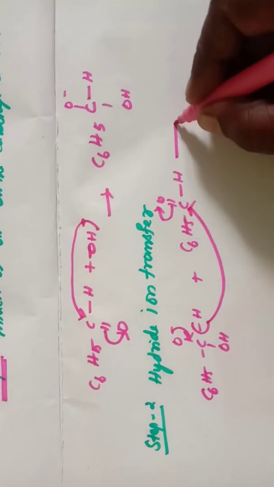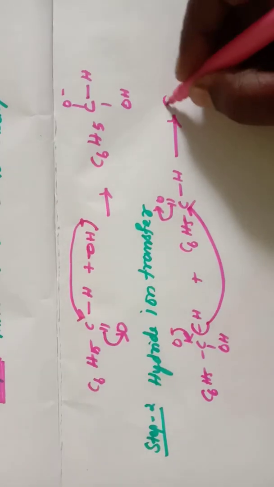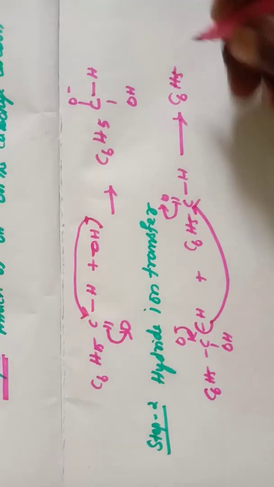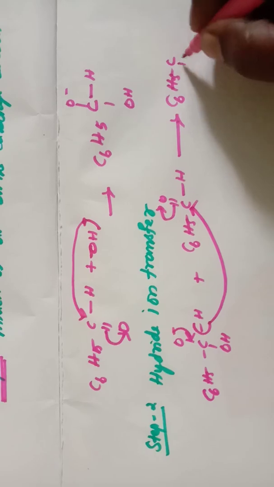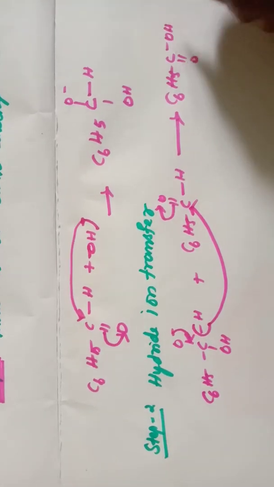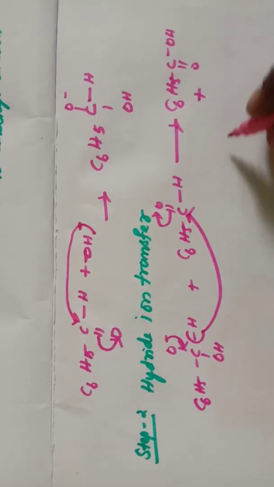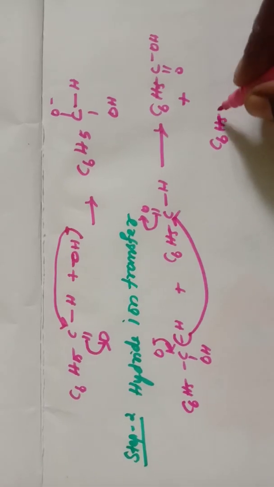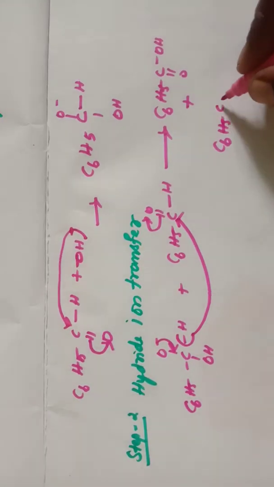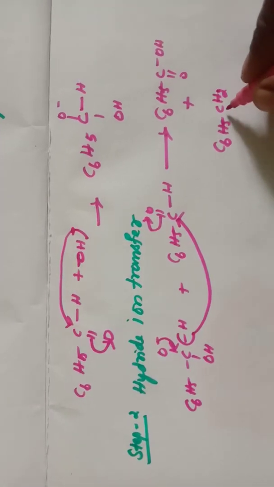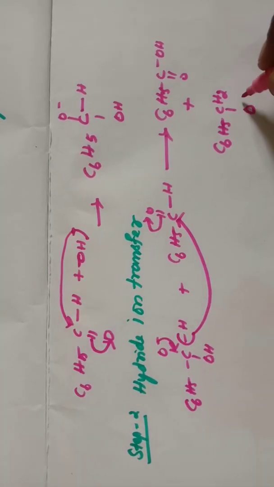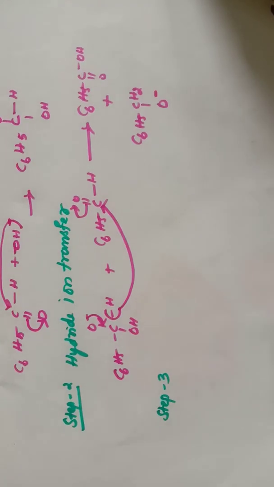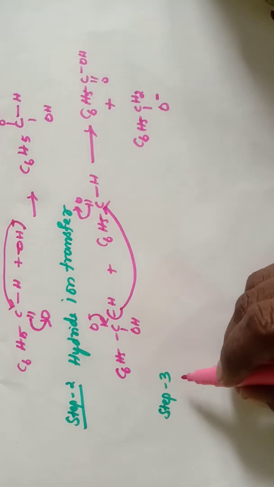So we will be getting C6H5, this, then C double bond OH plus, and C6H5CH2O minus. Next one is third step.